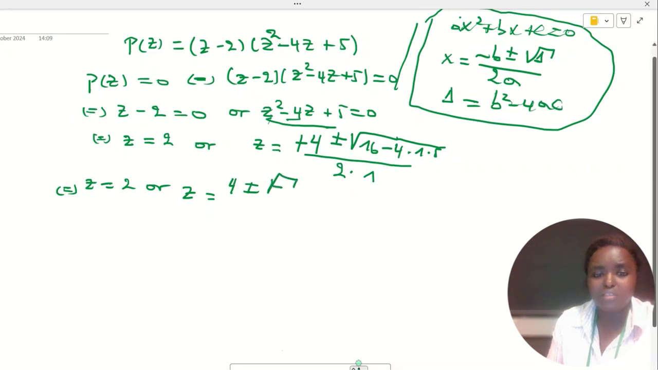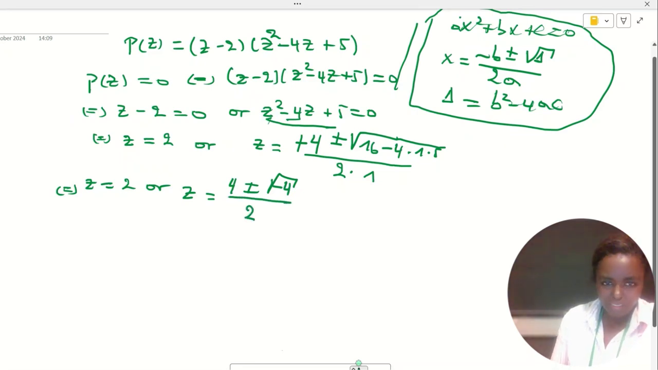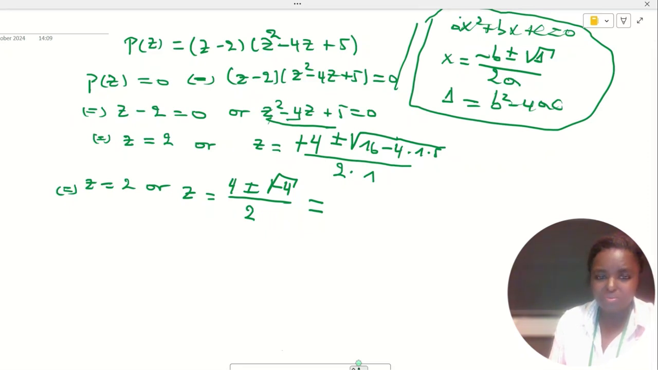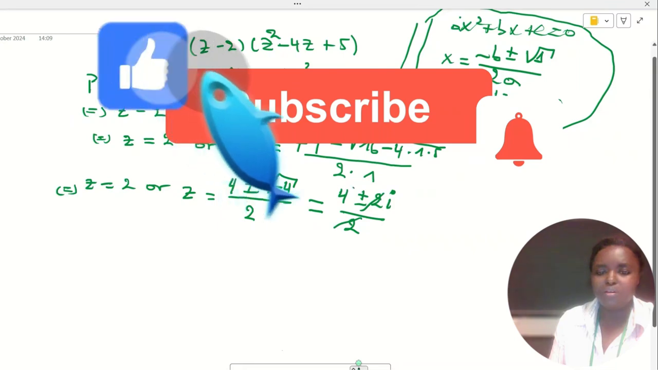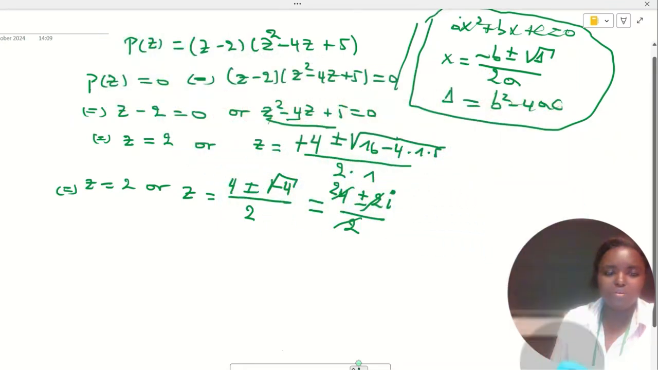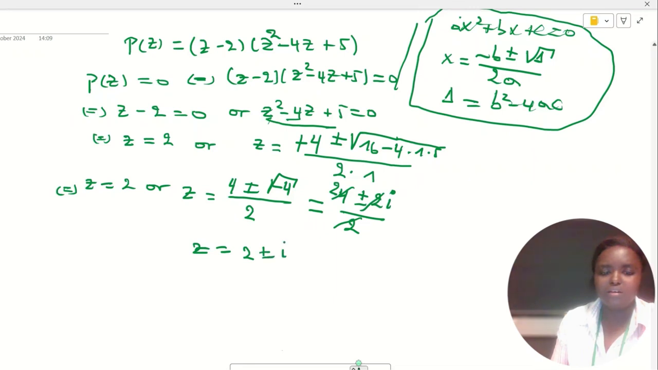Square root of minus 4, over 2. And the square root of minus 4 is equal to 2i, because we are solving in the set of complex numbers. So then we have 4 plus or minus 2i over 2. Then we simplify: 2 and 2 and 4. Then here we have z equal to 2 plus or minus i.